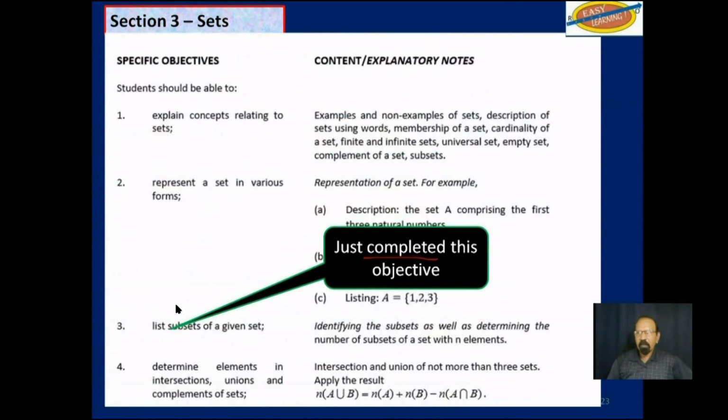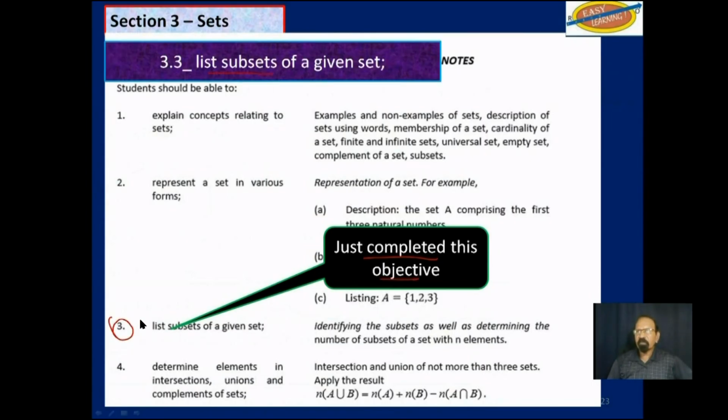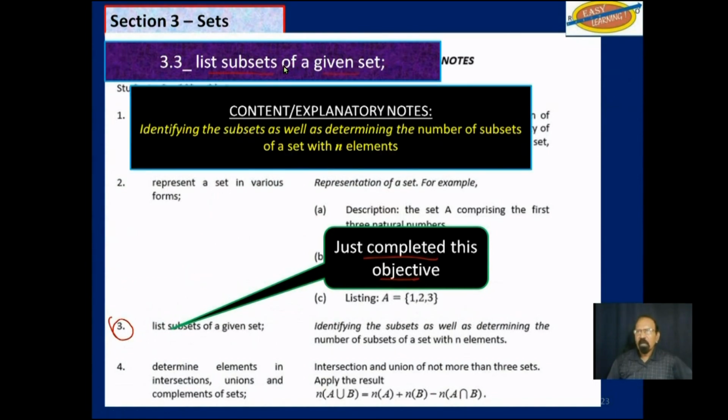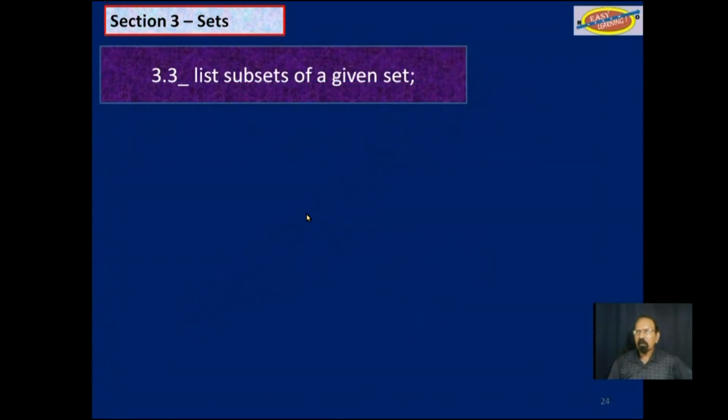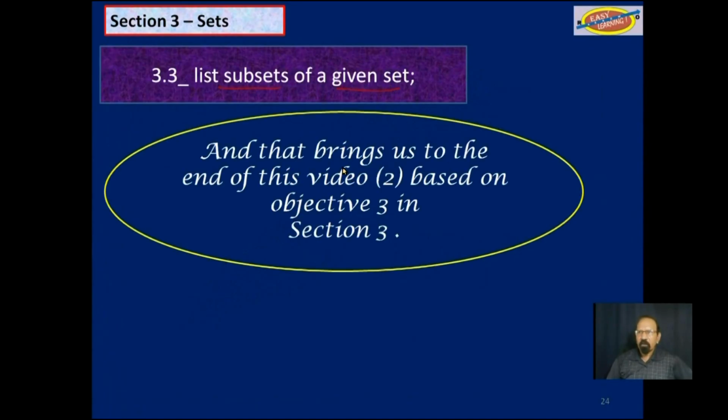So we just completed objective 3: list subsets of a given set and also determine the number of subsets of a set with n elements. That is 2 to the nth power. And that brings us to the end of this objective. It brings us to the end of video 2 based on objective 3 in section 3.